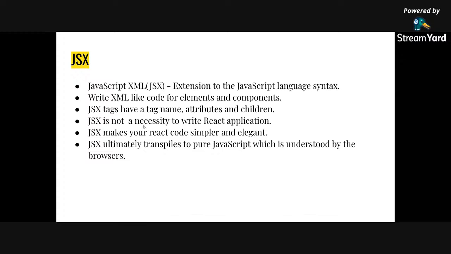JSX is not necessary to write React components. There is an older way which I'm not going to show because it is very difficult to write code like that. So JSX makes your React code simple and elegant. JSX ultimately transforms to pure JavaScript, which is understood by the browser. As I have told earlier, everything converts to JavaScript. There are Babel and all those things which will do that.